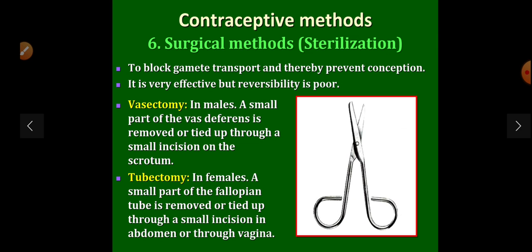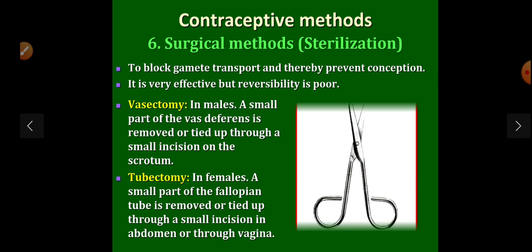Now surgical methods block gamete transport and thereby prevent conception. They are very effective but reversibility is poor, which means fertility cannot be regained. Vasectomy in the male: a small part of the vas deferens is removed or tied up through a small incision on the scrotum. Tubectomy in the female: a small part of the fallopian tube is removed or tied up through a small incision in the abdomen or through the vagina.